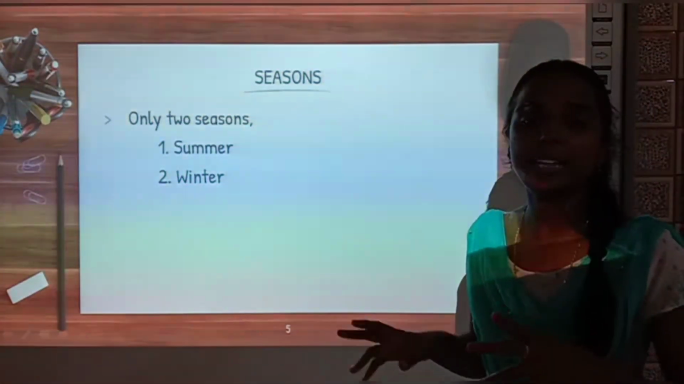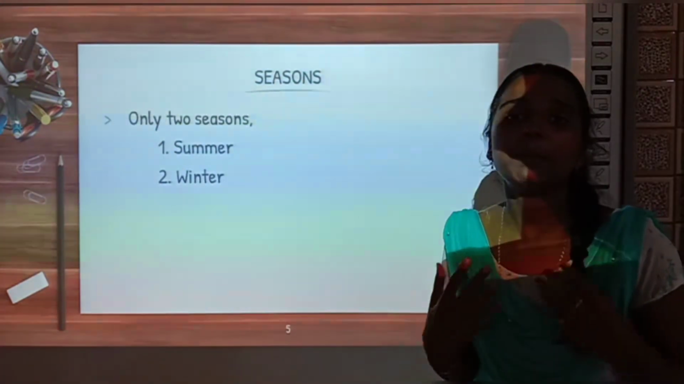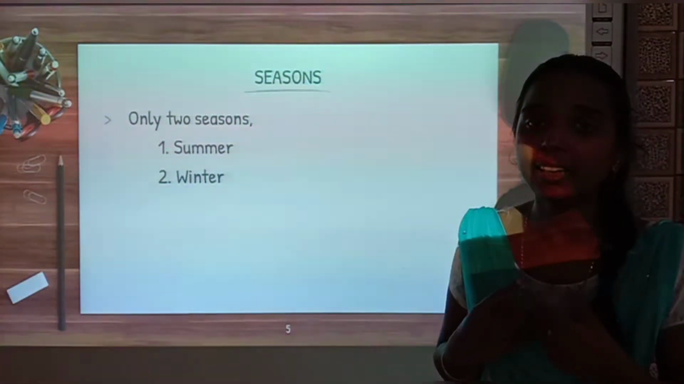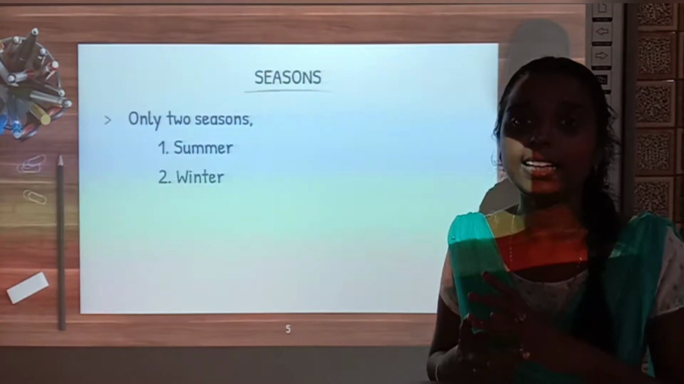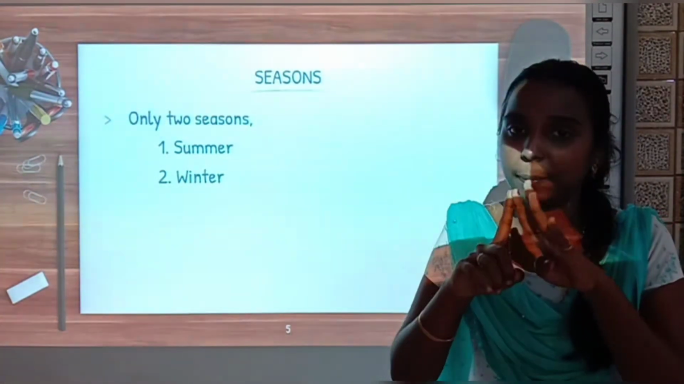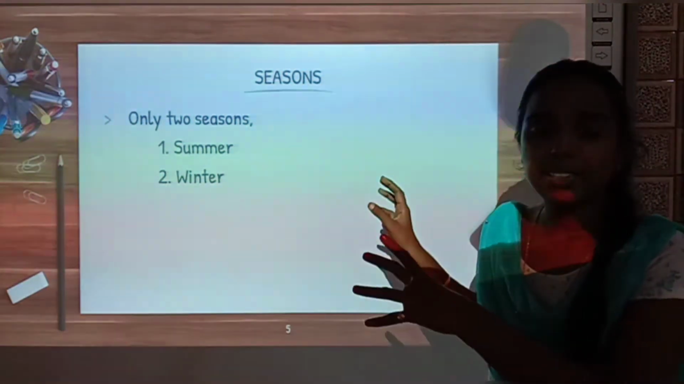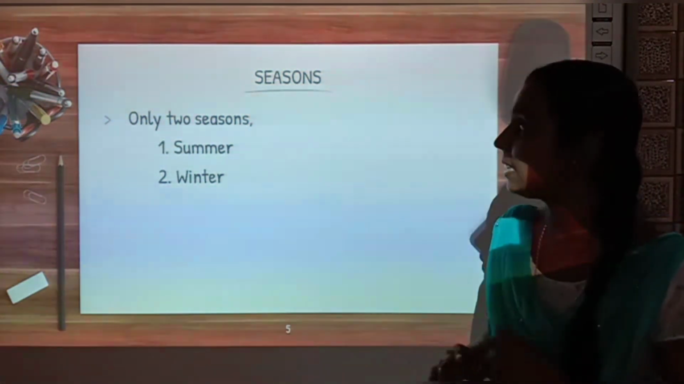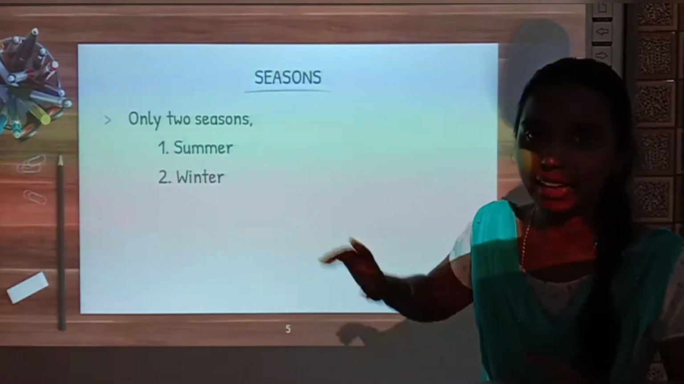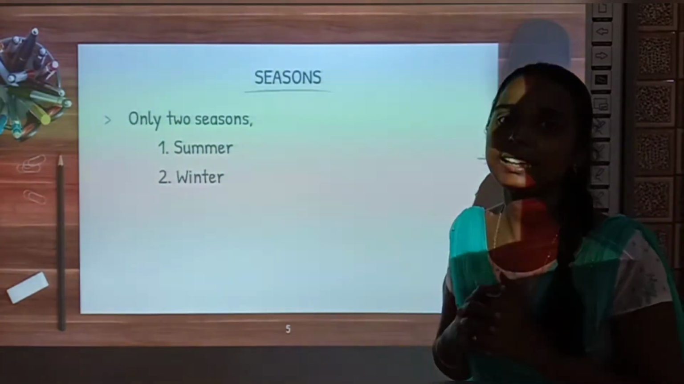And in this place we have only two seasons, summer and winter. Now tell me, what are the seasons we are facing? We have 5 seasons, right? What are they? Summer, winter, monsoon, spring and autumn. But this frigid zone has only 2 seasons. What are they? Summer and winter alone, okay? Now let us see how the summer season and the winter season are, okay?